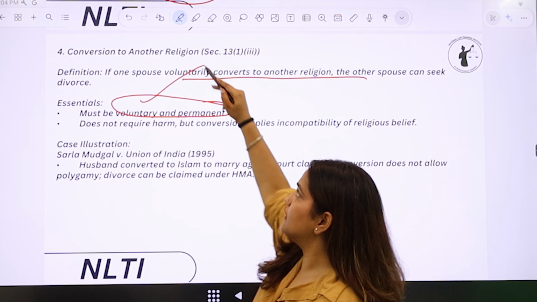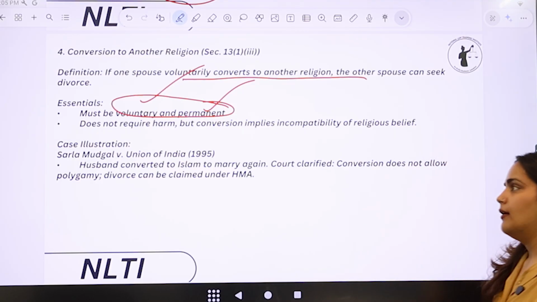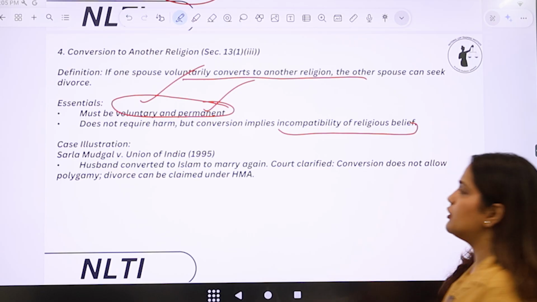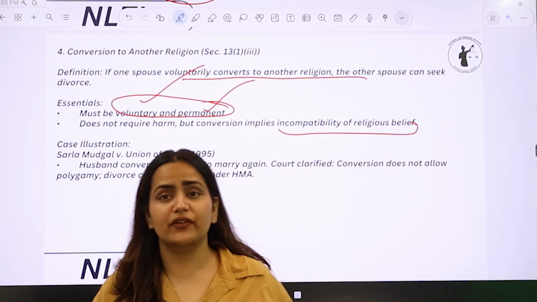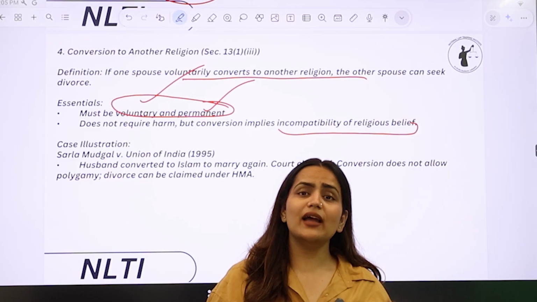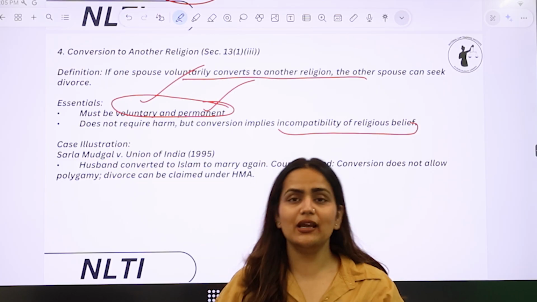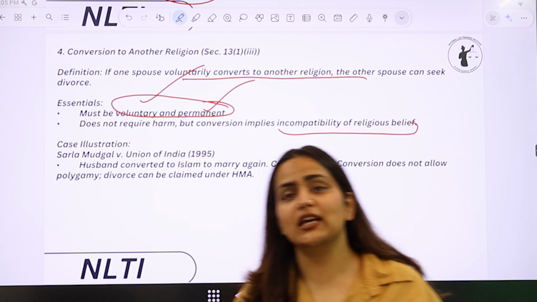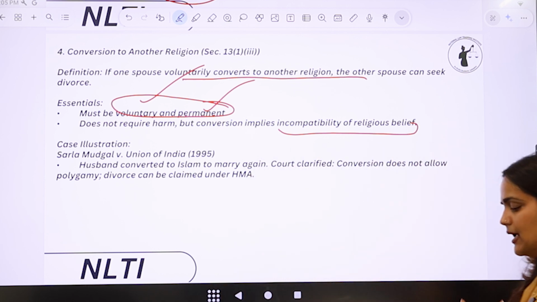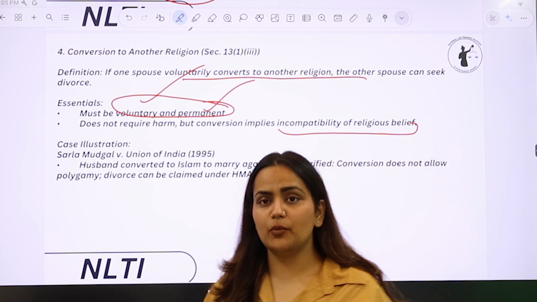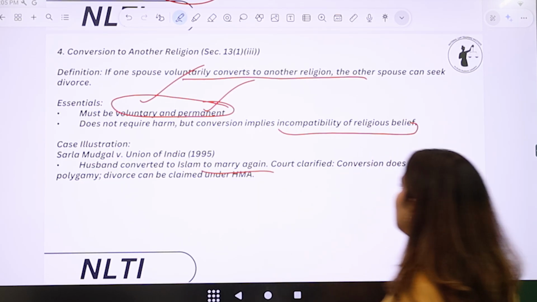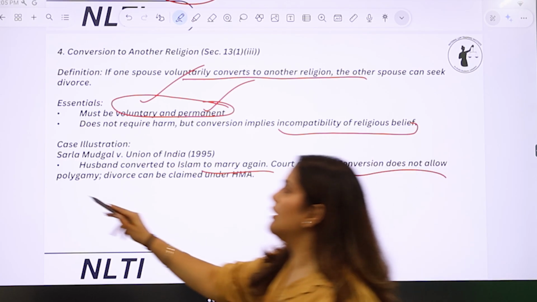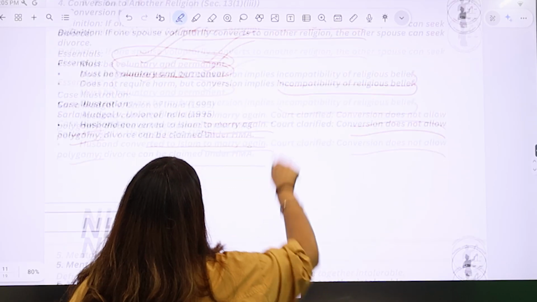Voluntary word हमेशा याद रखना, also the word permanent. And it does not require harm, but conversion implies incompatibility of religious beliefs. And the case law here was of Sarla Mudgal versus the Union of India, one of the landmark case laws, wherein the husband converted to being a Muslim just for the sake of getting married again. Why? Because in Hinduism, only monogamy is allowed, polygamy is not allowed. So, husband converted to Islam to marry again. Court clarified conversion does not allow polygamy and divorce can be claimed under Hindu Marriage Act.